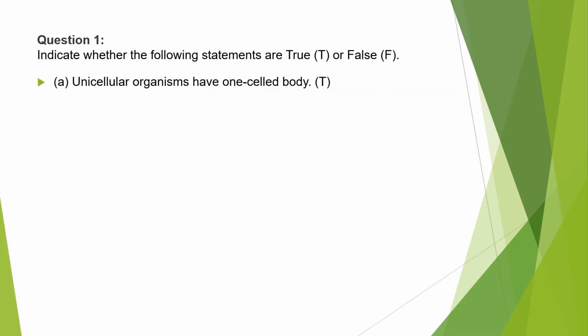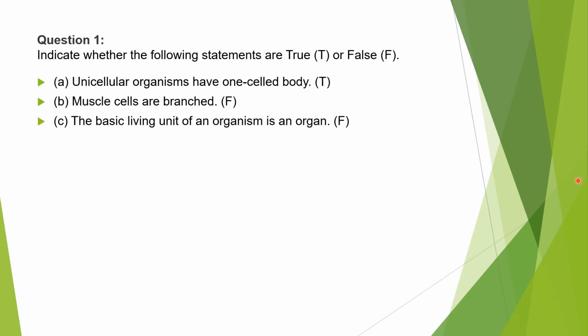Question number one is related to true and false. First: unicellular organisms have one-celled body. It is true, because unicellular organisms have only one cell. Second: muscle cells are branched. It is false, because we know very well that nerve cells are branched. Third: the basic living unit of an organism is an organ. It is also false, because the basic living unit is the cell.